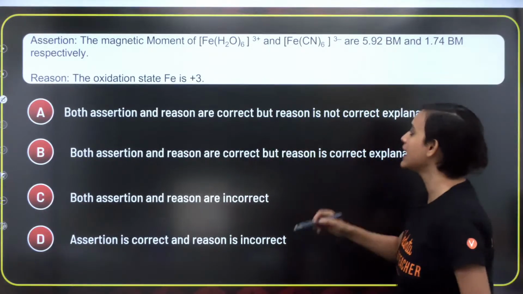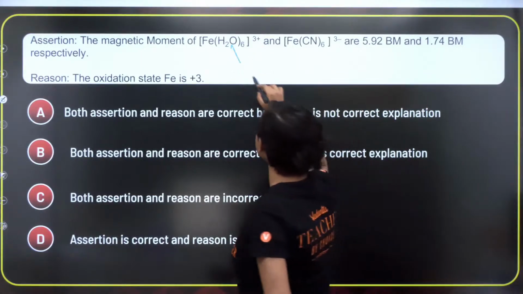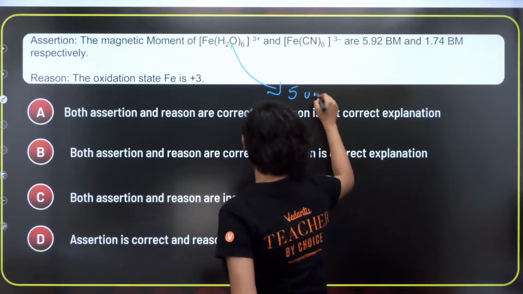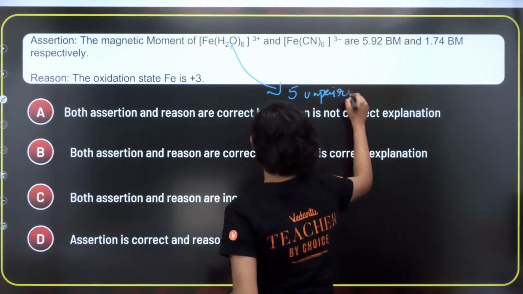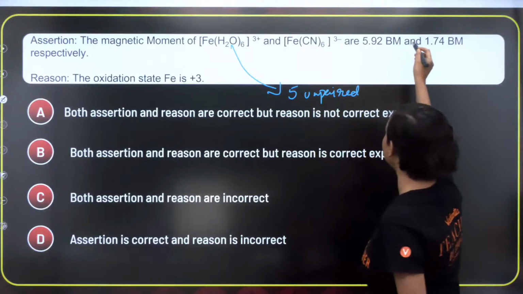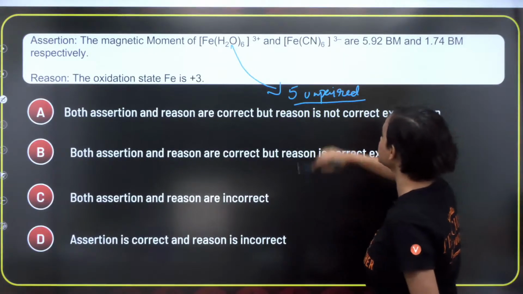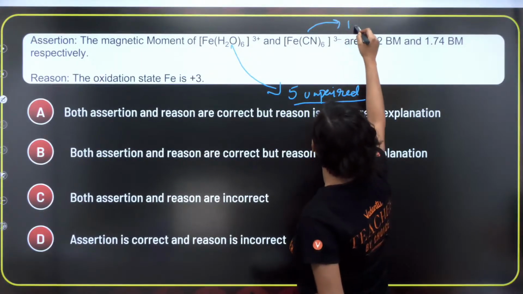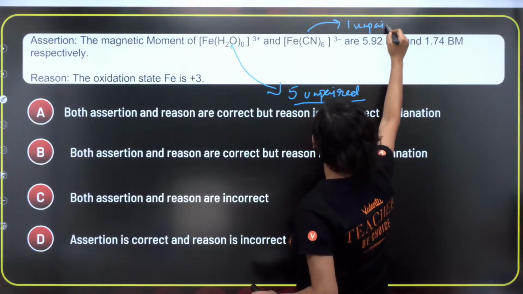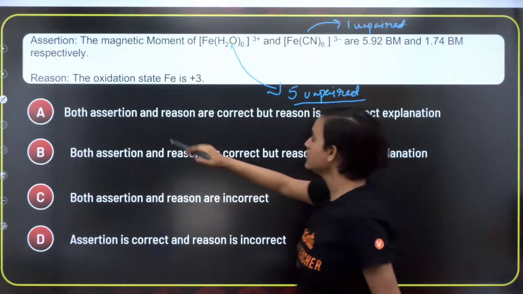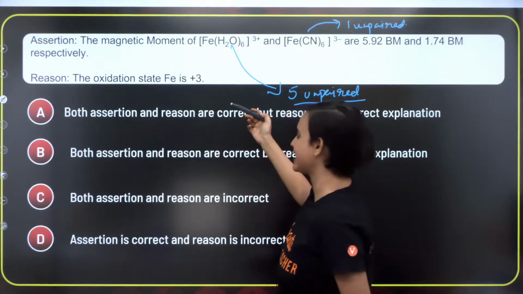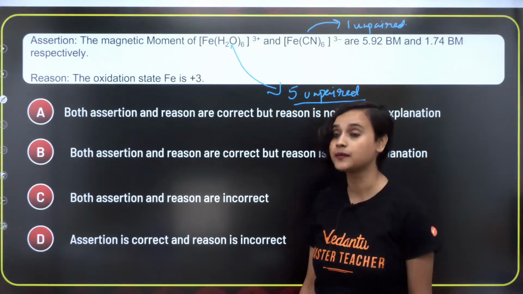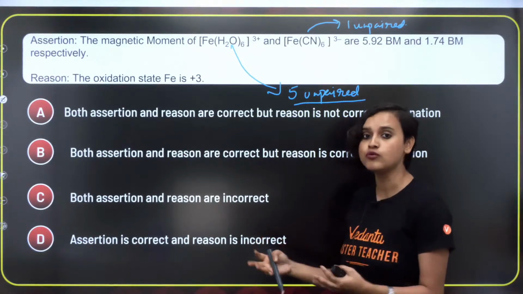Anyway, moving on, guys. Let's come back. [Fe(H2O)6]3+ is 5.92 Bohr magneton. That means 5 unpaired electrons. The moment we see that this has 5.92 Bohr magneton, that means 5 unpaired electrons. [Fe(CN)6]3- is 1.7 Bohr magneton. That means this has 1 unpaired electron. The oxidation state of Fe is +3. Does it make sense? It doesn't. Yes, maybe both of them are true, but it doesn't make sense.